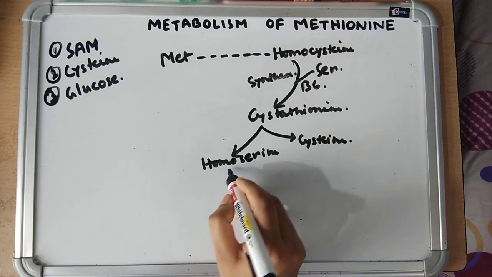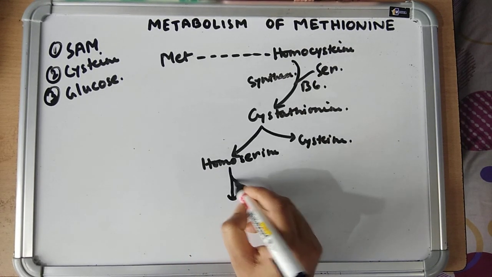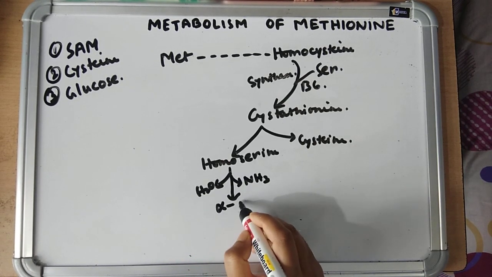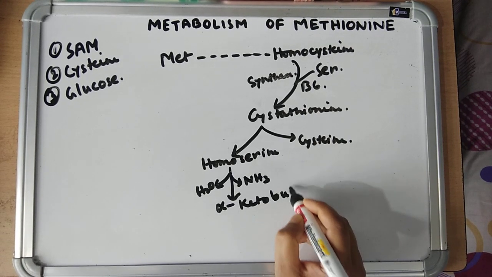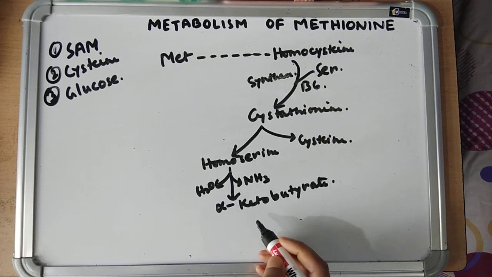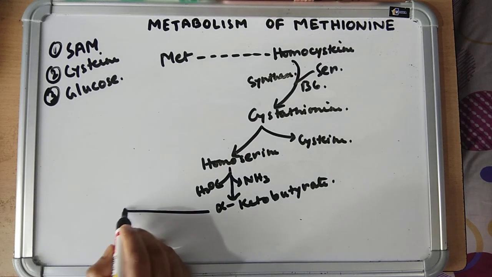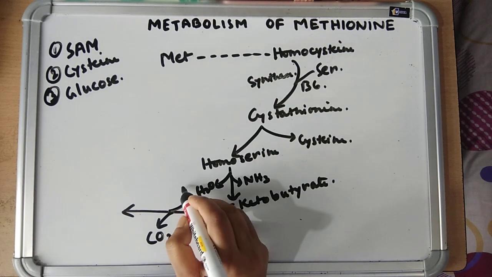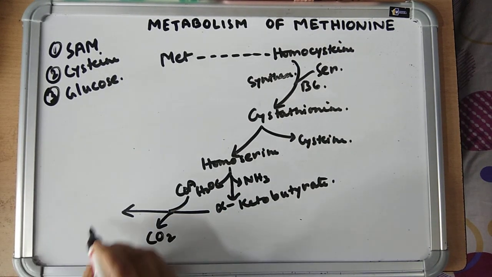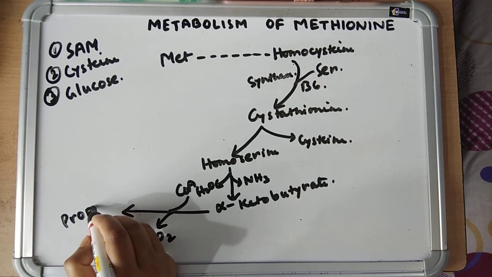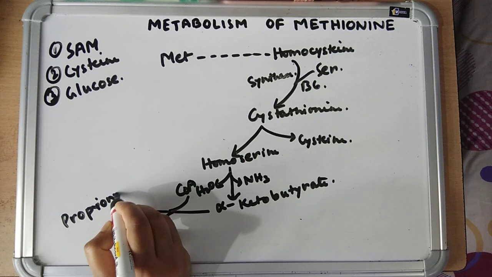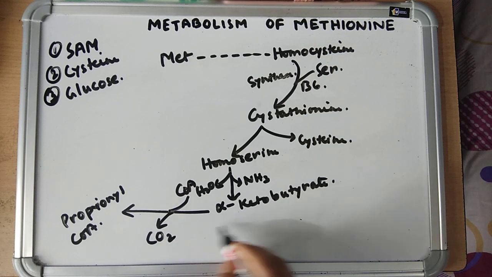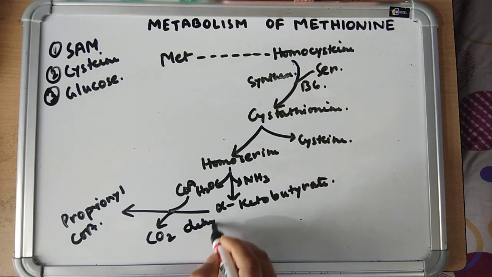Now this homoserine is deaminated to form alpha ketobutyrate. This alpha ketobutyrate is oxidatively decarboxylated to form propionyl coenzyme A. This reaction is catalyzed by alpha ketobutyrate dehydrogenase.